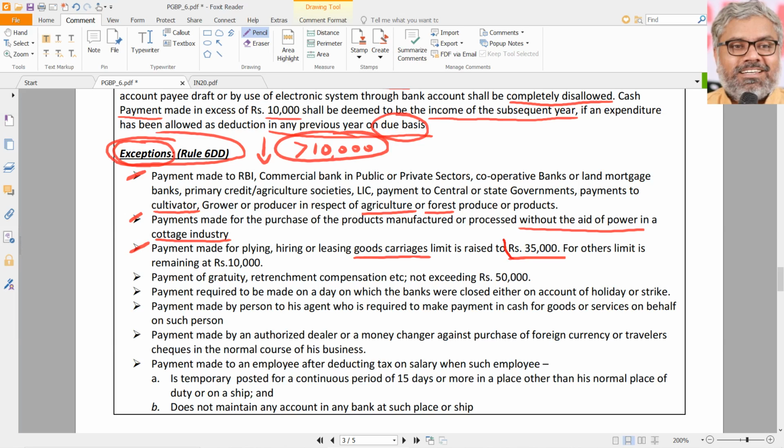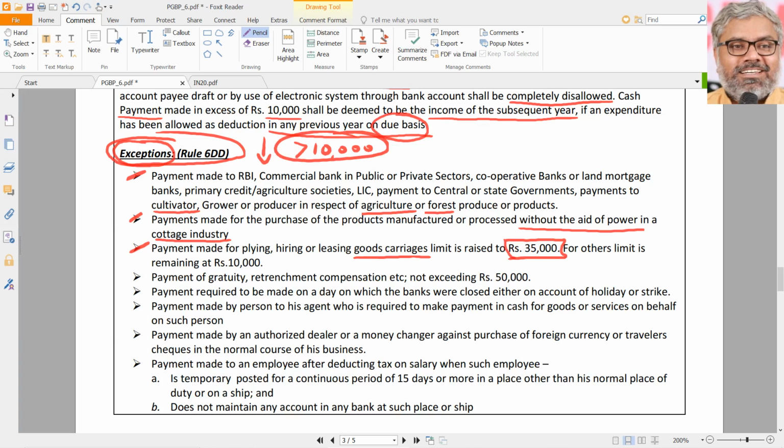That means if you want to transport goods in a goods carriage from one place to another place, and you paid 35,000 in cash also to that transporter in one day, there is no problem. Then the limit is raised from 10,000 to 35,000 for payments to transporters. This is where people will once again make mistakes. It is not a payment by transporter. It is payment to transporter.